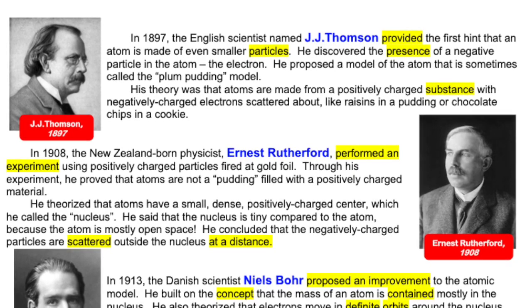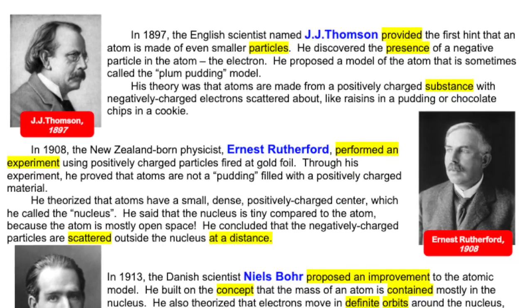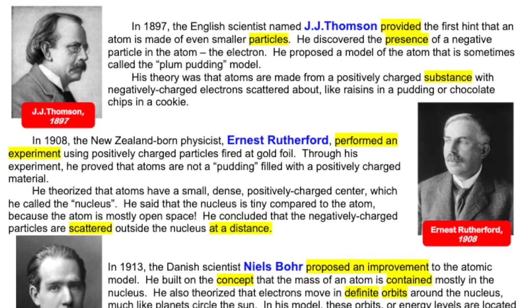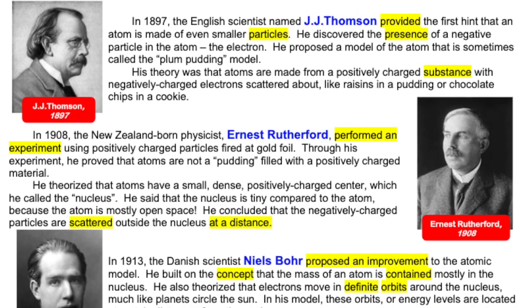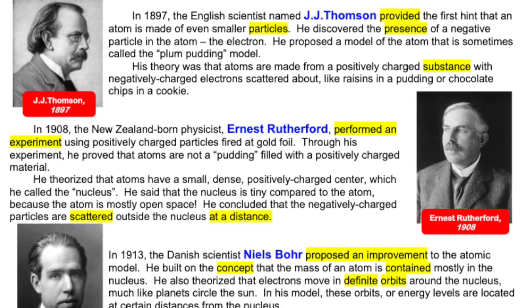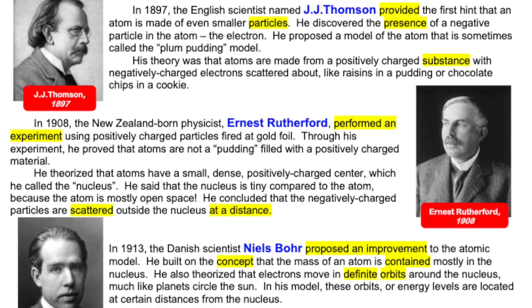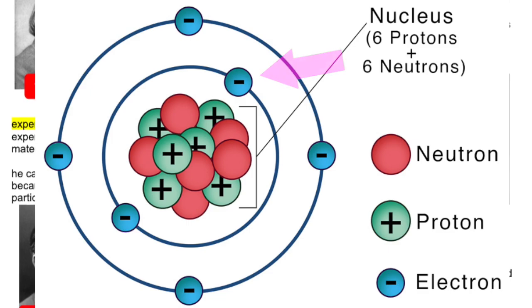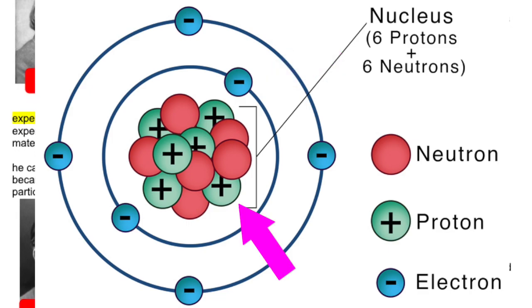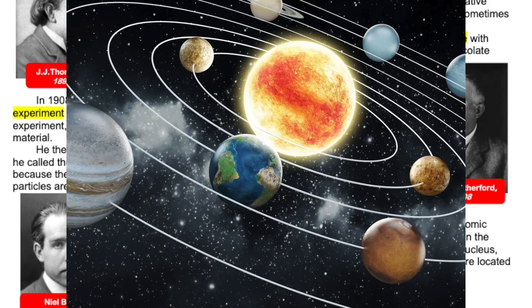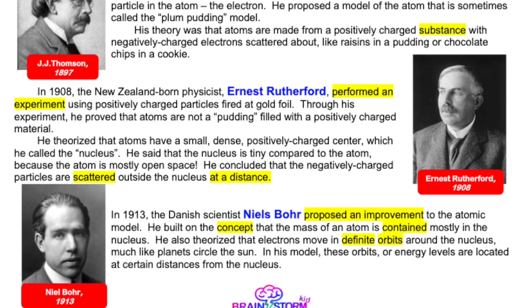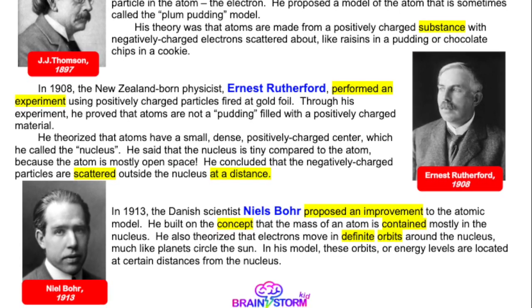In 1913, the Danish scientist Niels Bohr proposed an improvement to the atomic model. He built on the concept that the mass of an atom is contained mostly in the nucleus. He also theorized that electrons move in definite orbits around the nucleus, much like planets circle the sun, like a solar system. In his model, these orbits or energy levels are located at a certain distance from the nucleus.